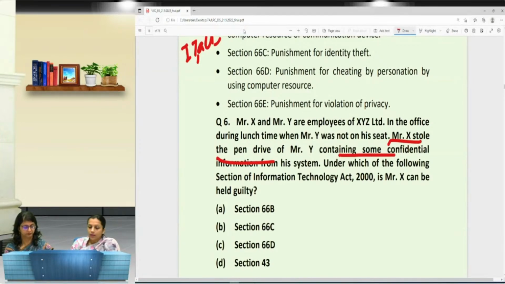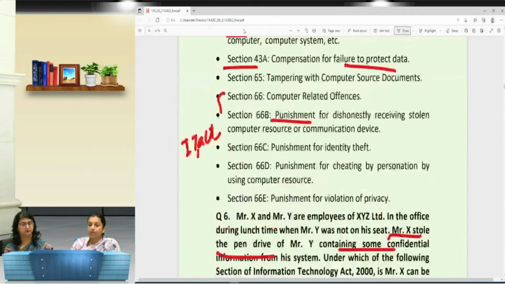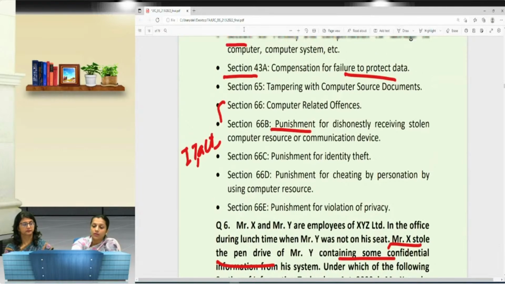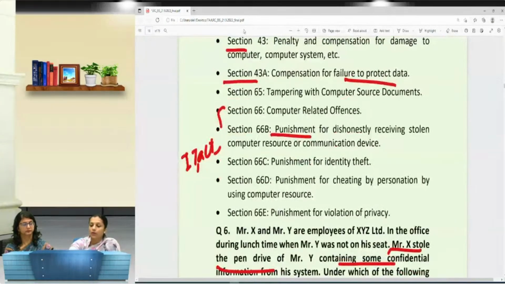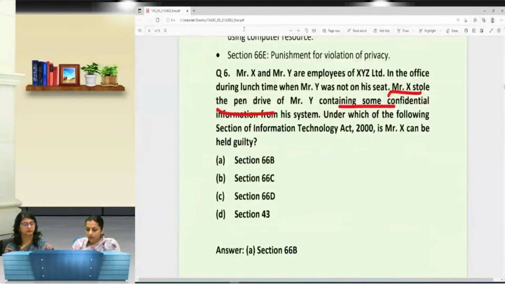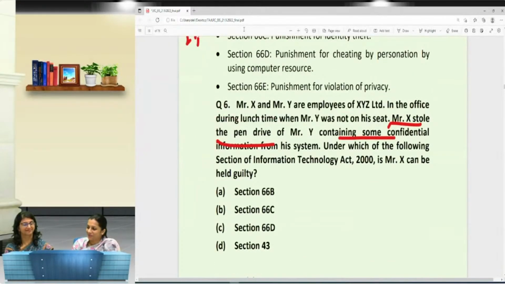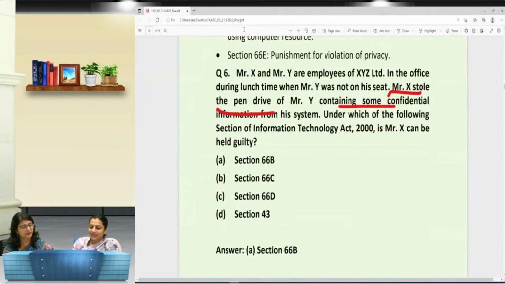So if we know about each and every Act, every Act is defined for what type of offenses. So can we get the answer? Okay, the answer is already there. But we would be posing certain MCQs to you where we would expect active participation from your side. Yes, right? It says Section 66B,